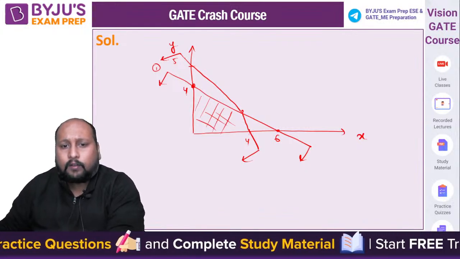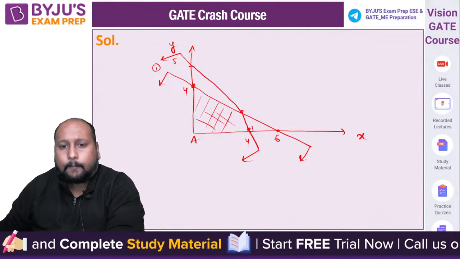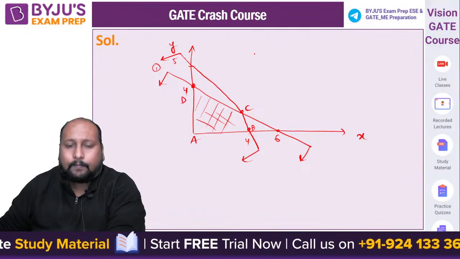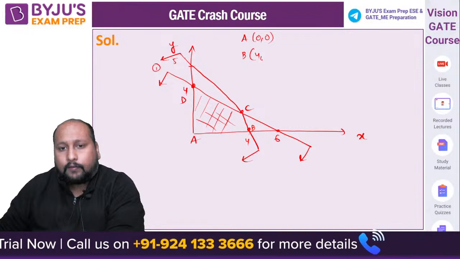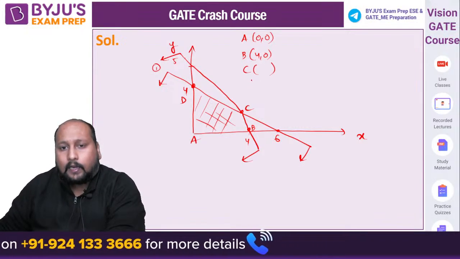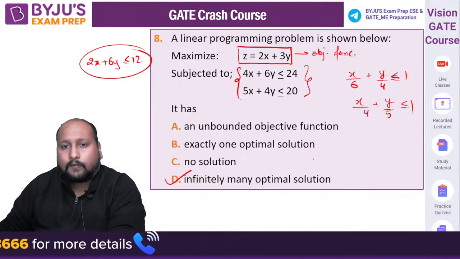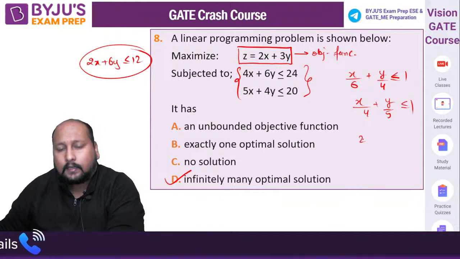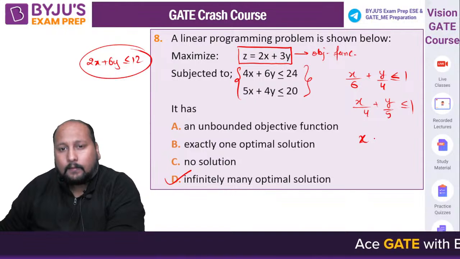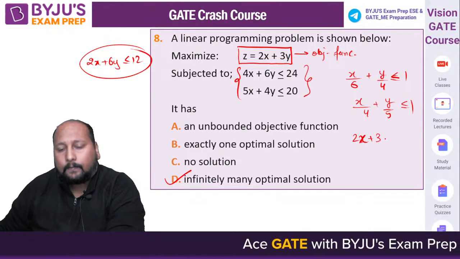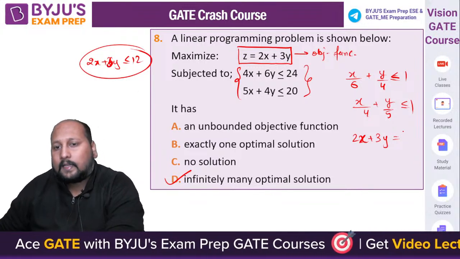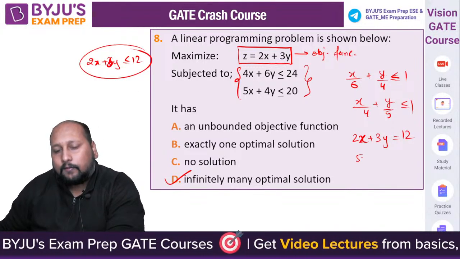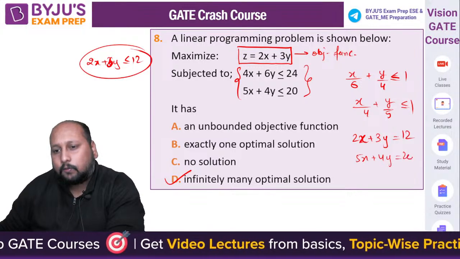Let's say we have 4 different points, A, B, C and D. A has coordinates 0, 0, B has 4, 0, C you have to calculate, and D is 0, 4. Can you tell me the coordinates of C? We solve 2x plus 3y is equal to 12 and 5x plus 4y is equal to 20.